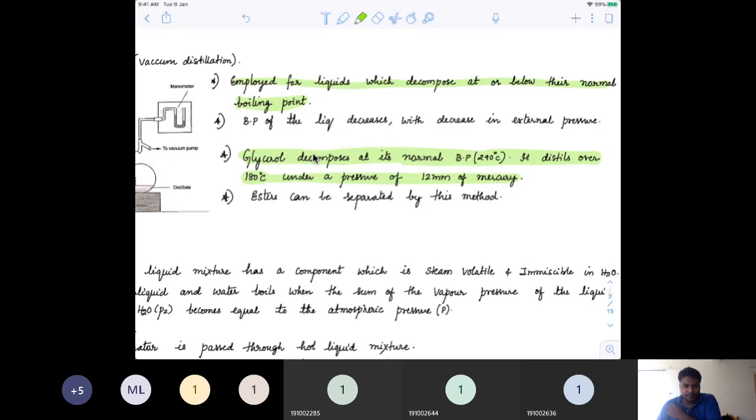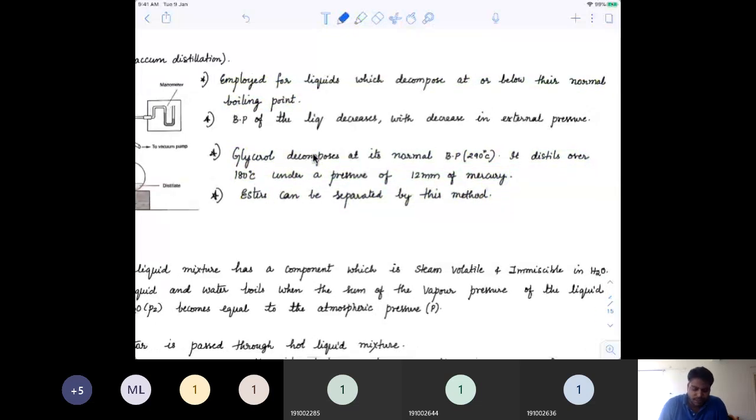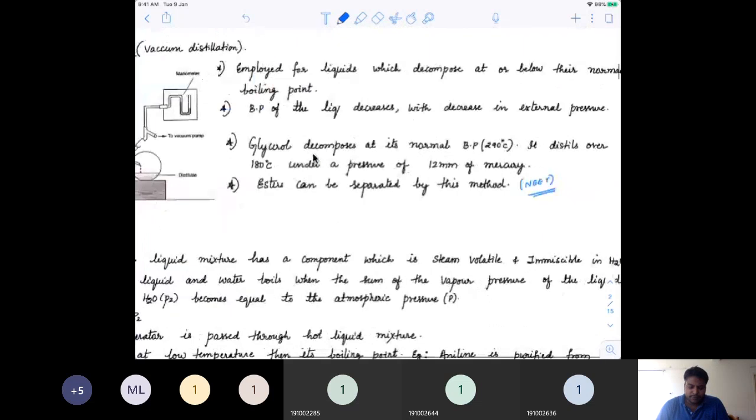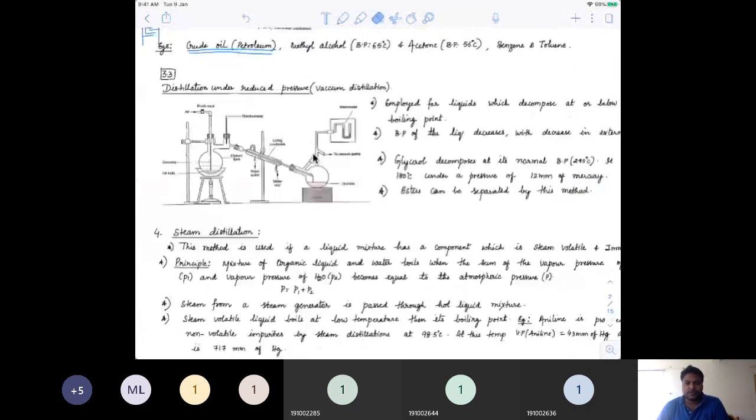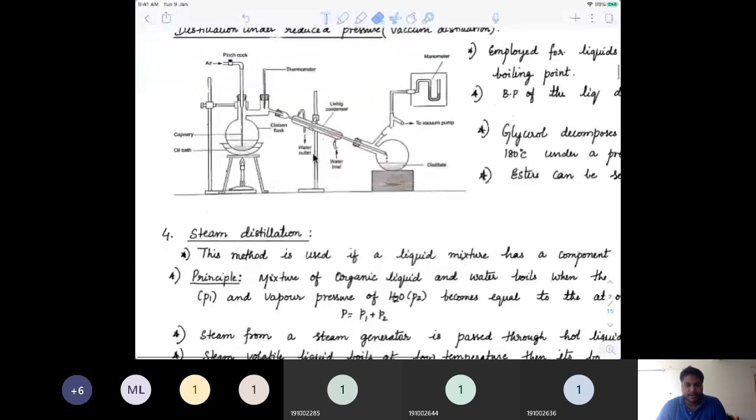That gives a lot of help, because glycerol won't decompose at that temperature. Esters can be separated by this method; in fact, most of the esters can be separated by this method. This is not directly asked in JEE, but it was one of the neat questions in recent times: which family of organic compounds can usually be separated using reduced pressure distillation. I think the idea is clear, students.